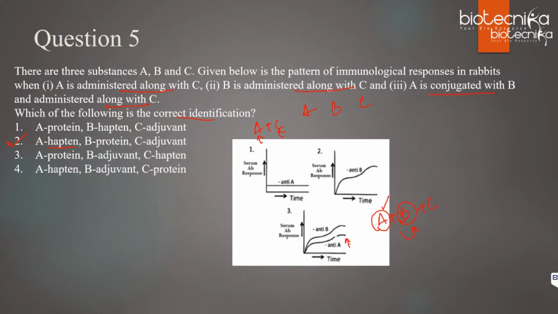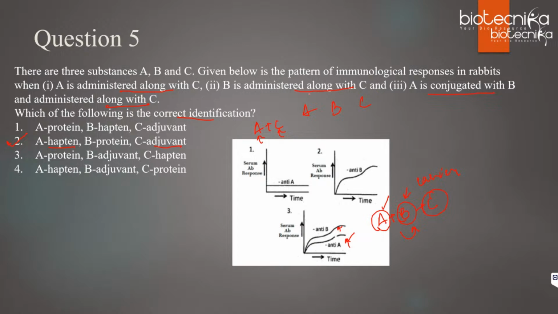That is what we are seeing here: response against A and also against B, means B is a carrier protein. Then C can be an adjuvant, because we don't see the response against C in the first and third.